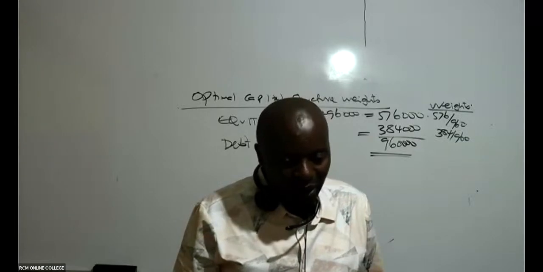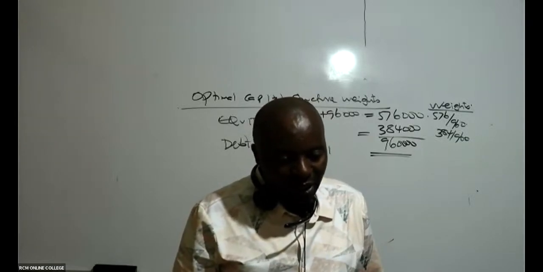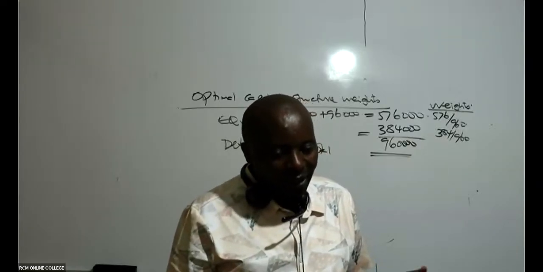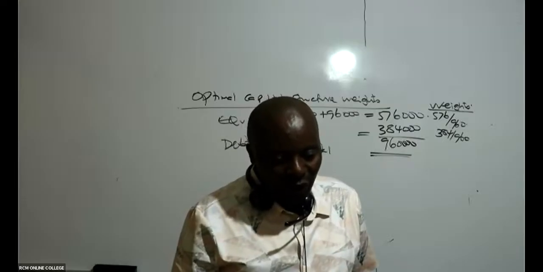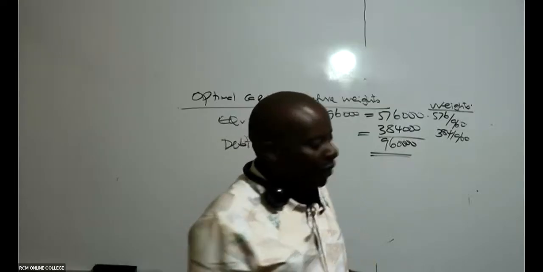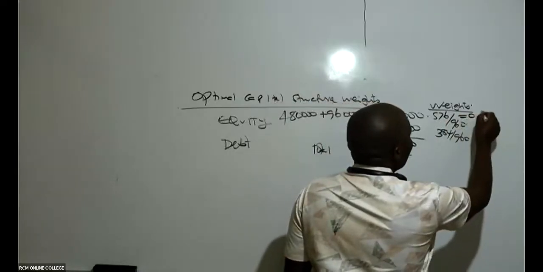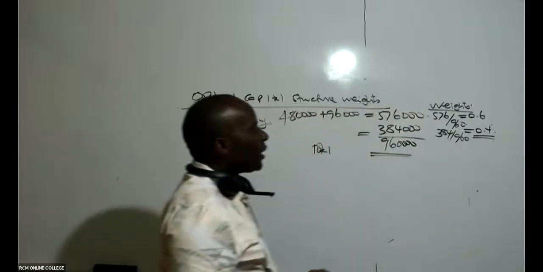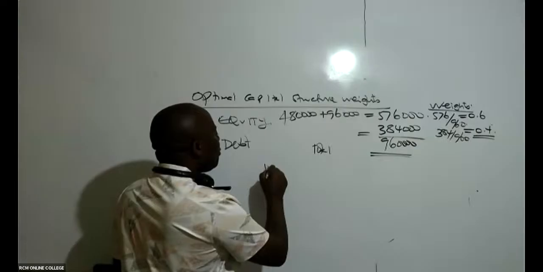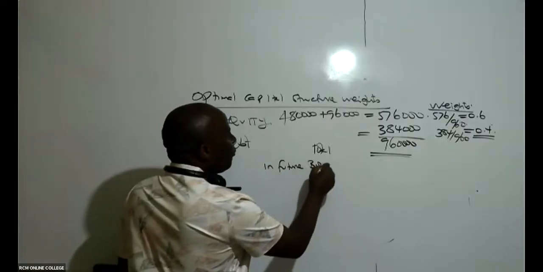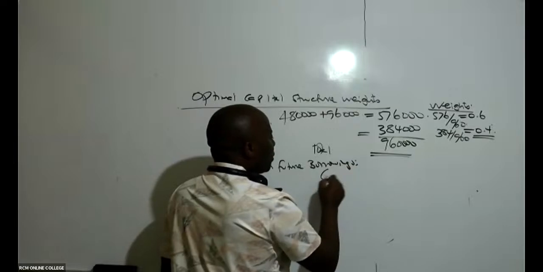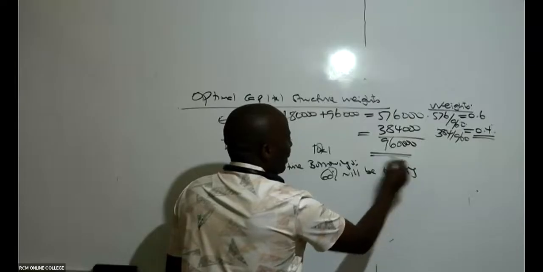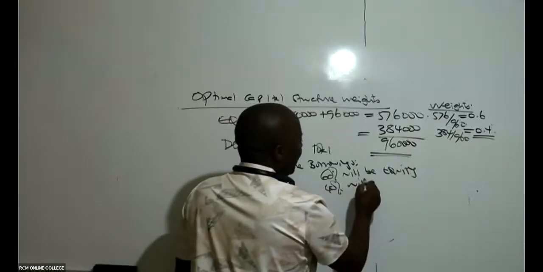0.6. Exactly 0.6. So most of them are saying, Mwalimu, this should be 0.6 exactly. Thank you very much. So this is 0.6, and then therefore this will be 0.4. So what does this mean? It means that in future, even in future borrowings, 60% will be equity, and the 40% will be debt.